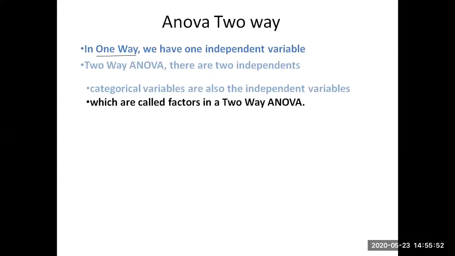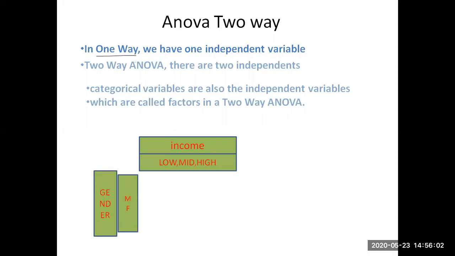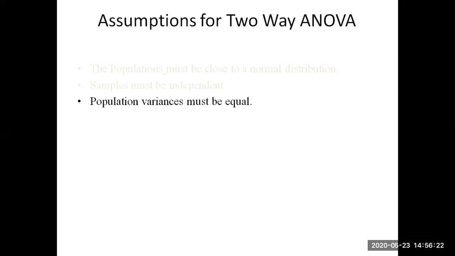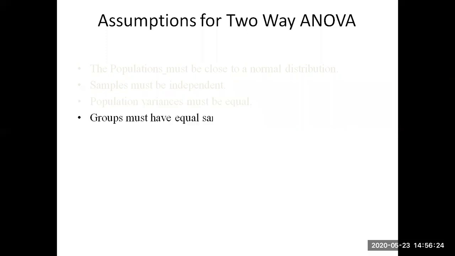So next, if you come across income, you can subdivide it into low, middle, high. Similarly, if you consider gender, you have male and female. So we can represent the different values and go for the ANOVA. Is there any difference in the incomes? Is there any difference between the genders? That we have to conclude. The assumptions for two-way ANOVA are: the distribution should be normal, the samples must be independent, the population variances must be equal, and each sample size should be equal.